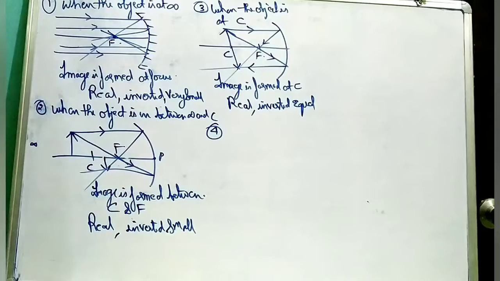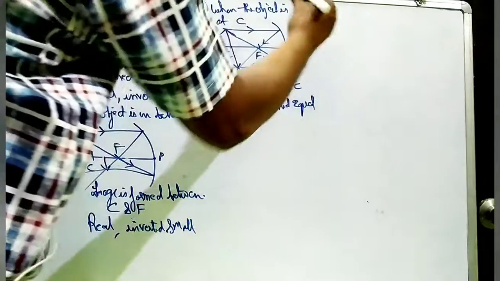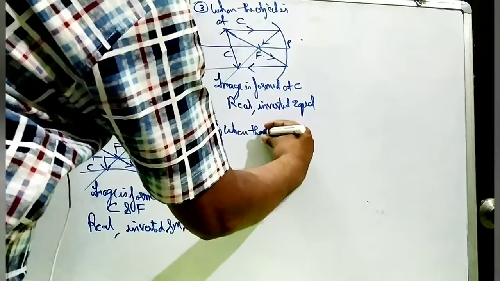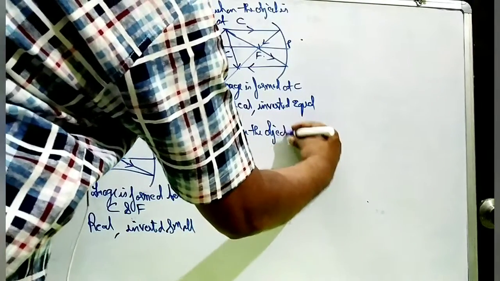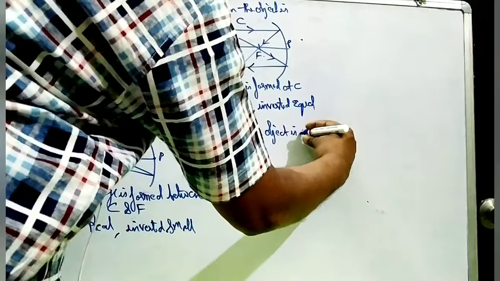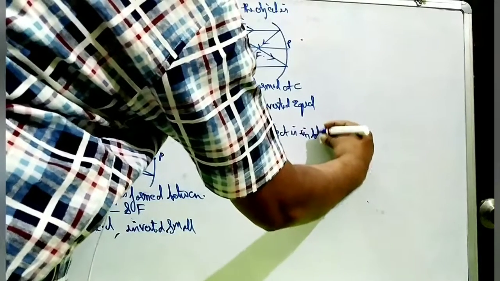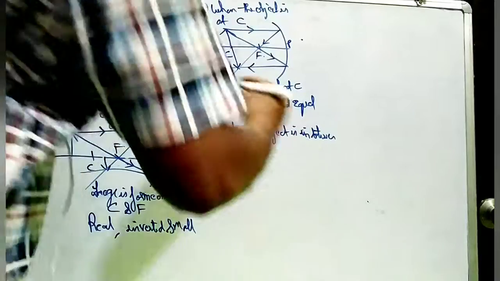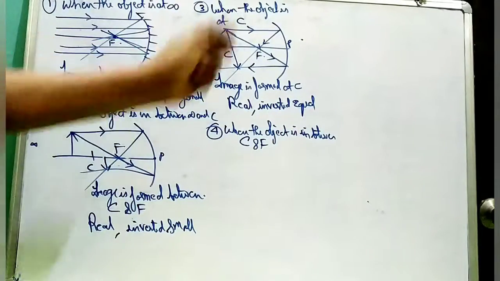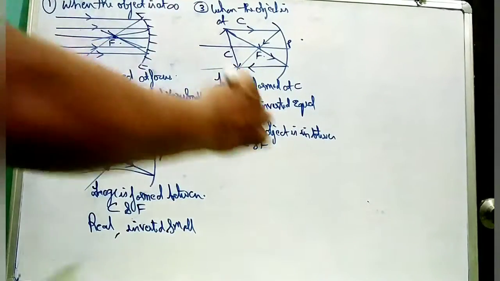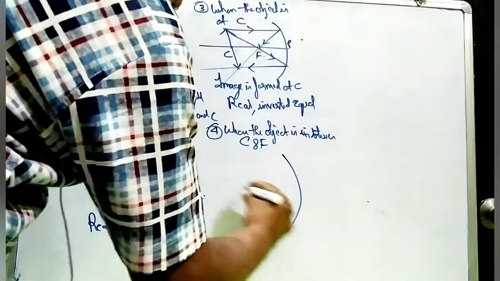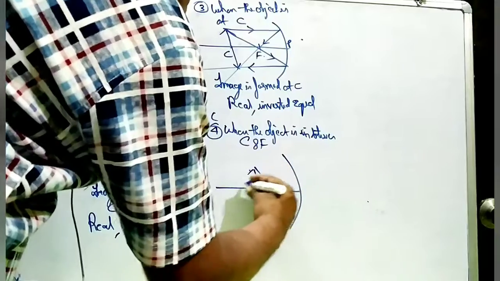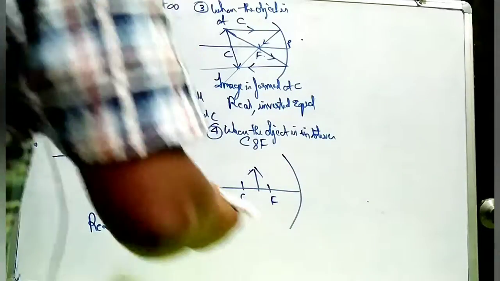Fourth, more towards the pole. So when the object is in between center of curvature and focus, more towards the pole, it means somewhere over here between center of curvature and focus.